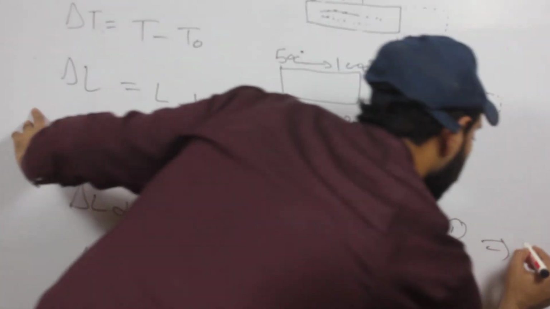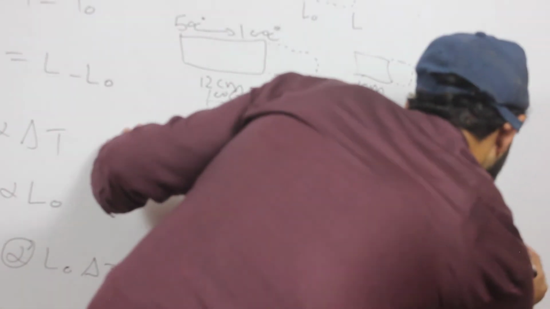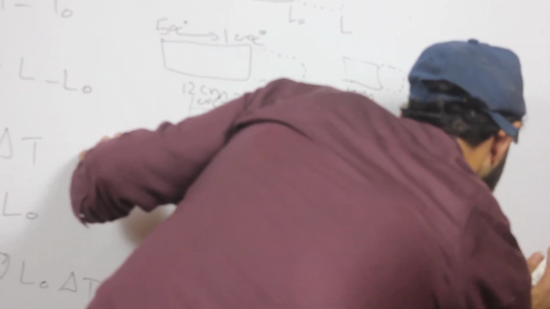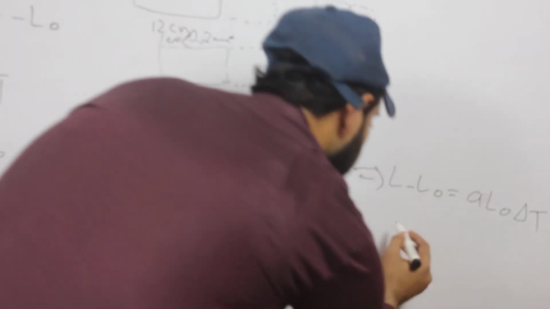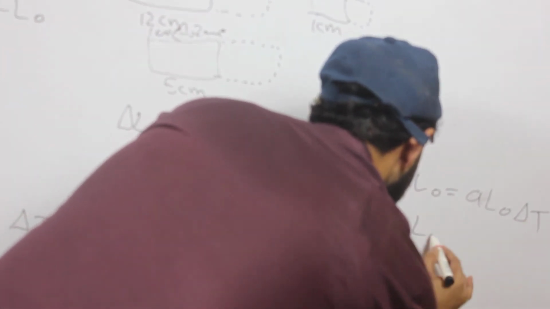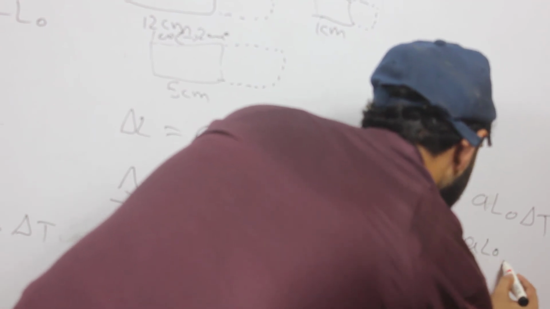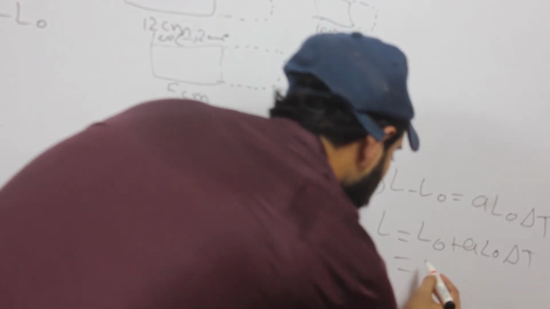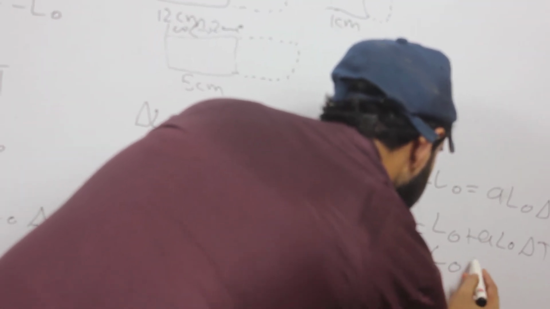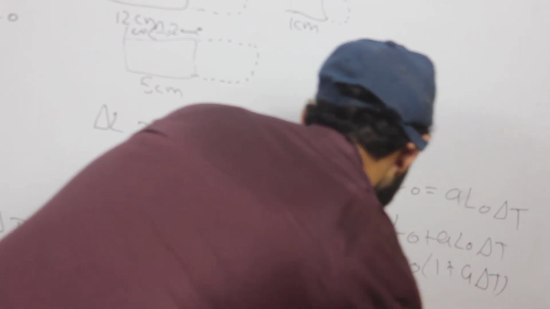We will get L minus L naught is equal to alpha L naught delta T. So L naught here, minus, will be plus on the other side. We will get L equals L naught plus alpha L naught delta T. Student, here L naught is common. We will take it common, and this becomes L equals L naught times 1 plus alpha delta T.